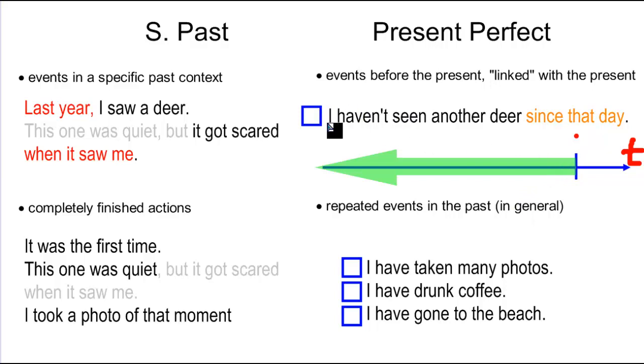So when you say, have you seen another deer since that day? And my answer is no, so I haven't. That means that during all of this period of time here, I haven't seen another deer, up even to this moment. So the action, in quotation marks, continues in the present, but it's not a continuous action. It's just connected with the present.